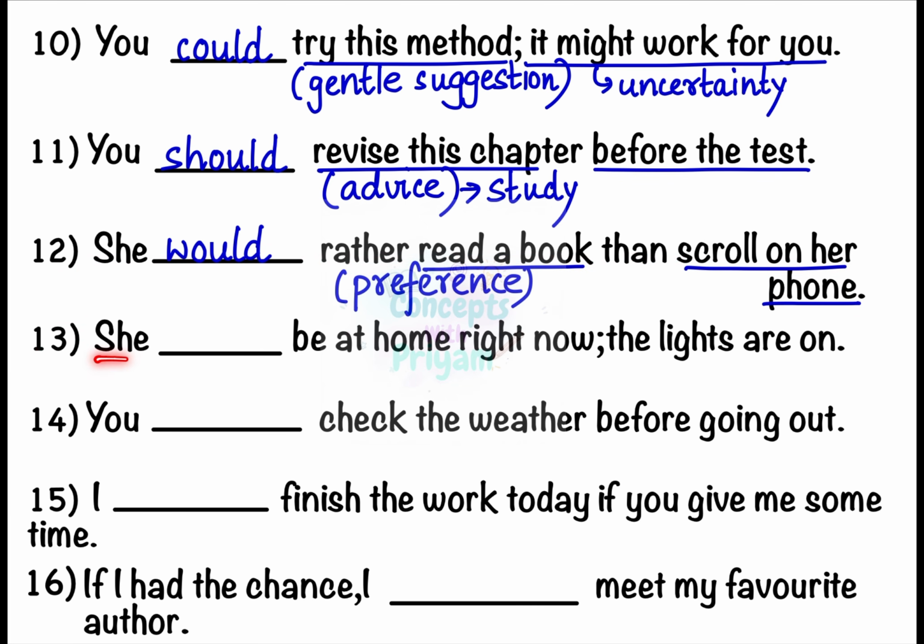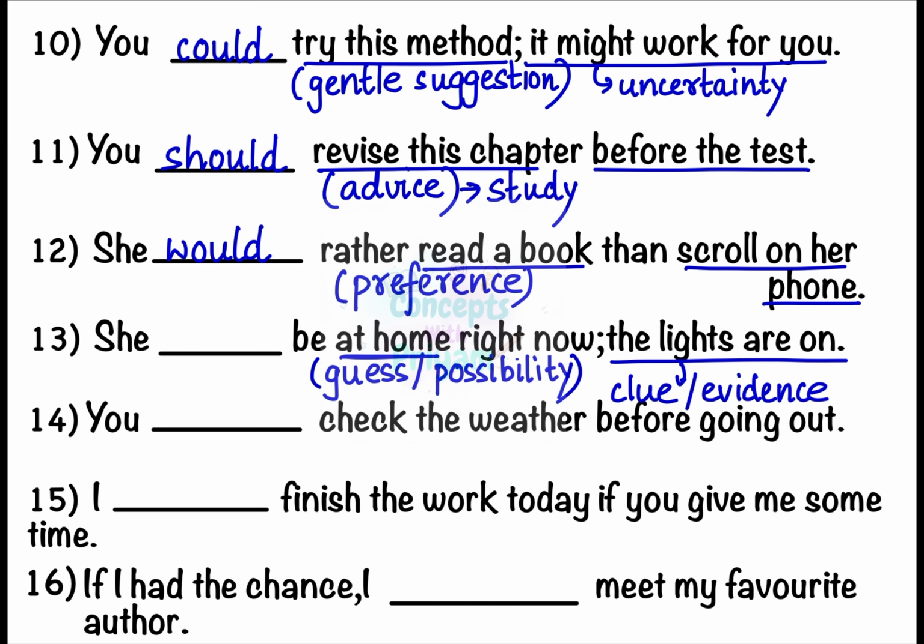Number 13. She blank be at home right now. The lights are on. This sentence talks about a guess or possibility based on evidence, that is, she may be at home because the lights are on. Here the phrase the lights are on gives a clue or evidence that she might be at home. And when we make a guess or possibility based on evidence, we use could. She could be at home right now. The lights are on.